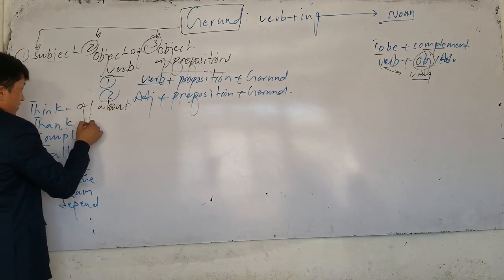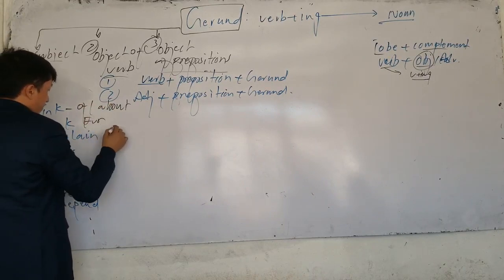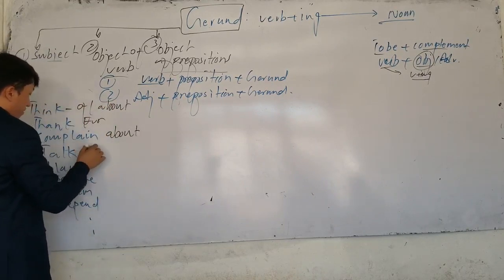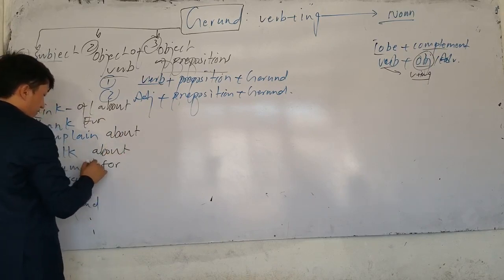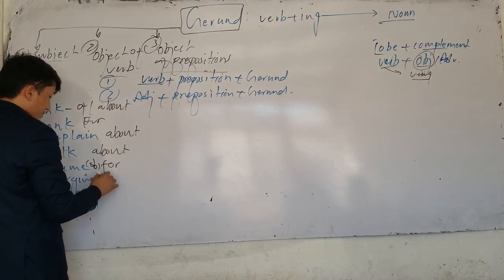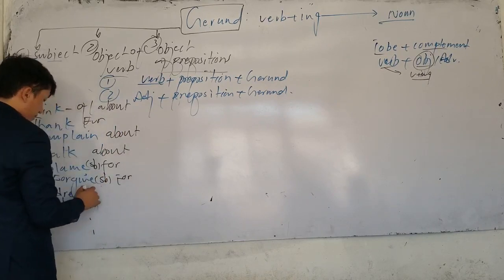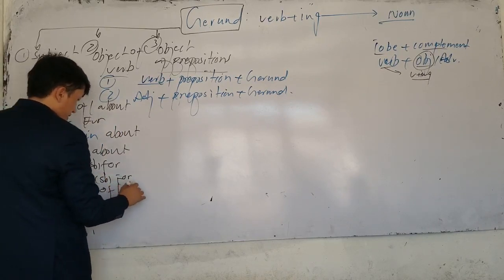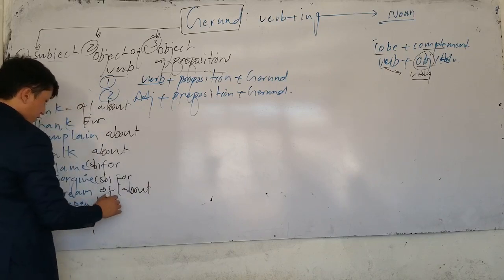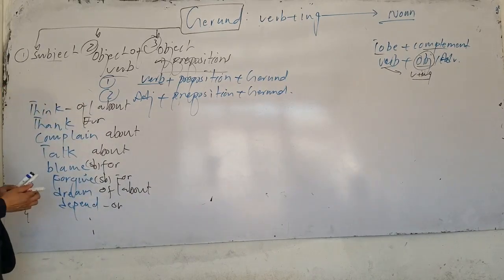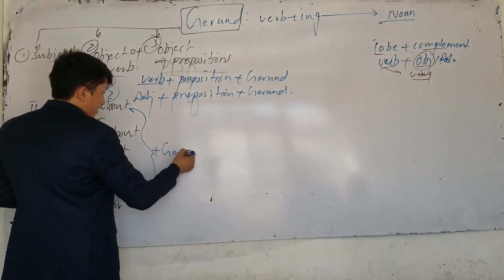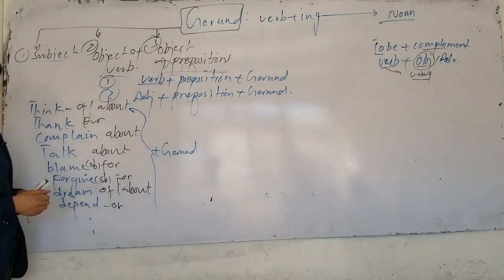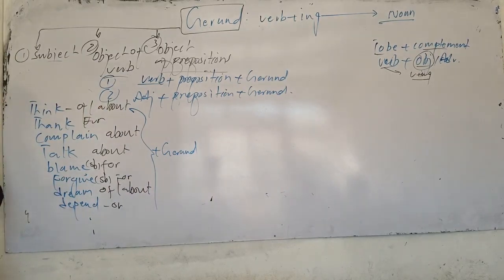After thank, what do we use? For. After complain? About. After talk? About. After blame? For. Blame somebody for, okay? After forgive, we also use somebody for. After dream, of or about. After depend, what do we use? On. Now, after these prepositions, we use gerund, and that gerund is called object of preposition. And there are many more.